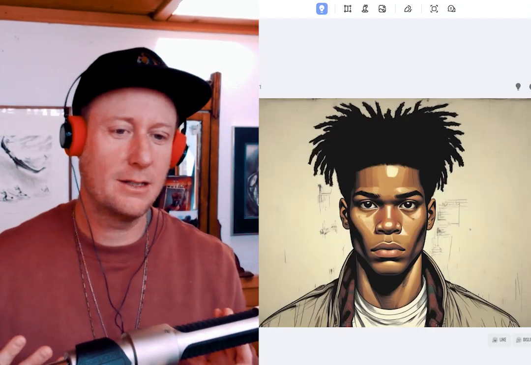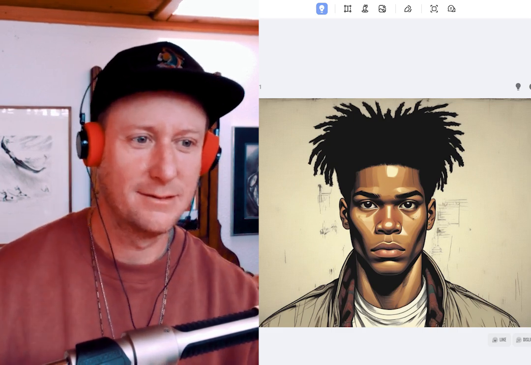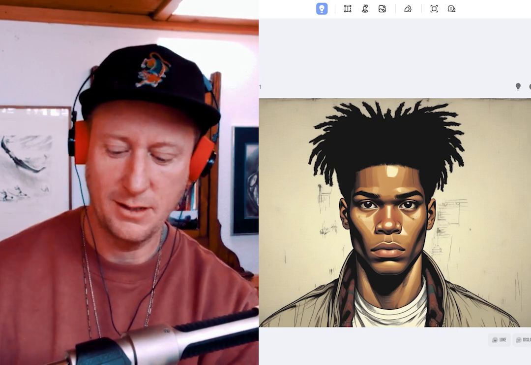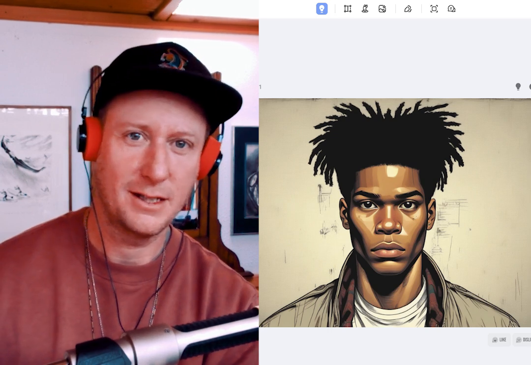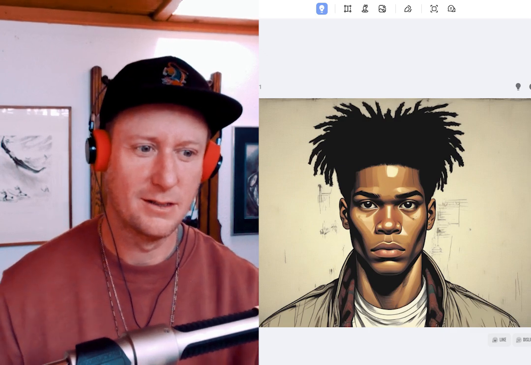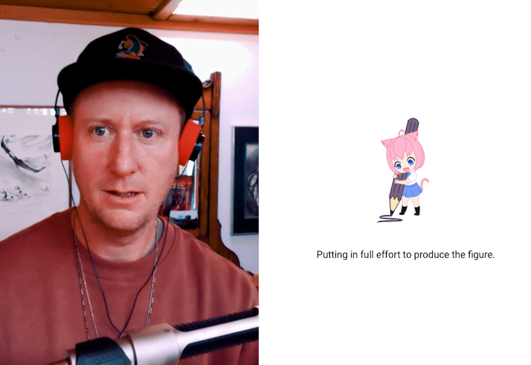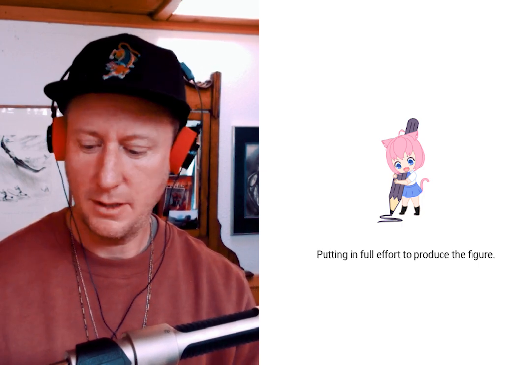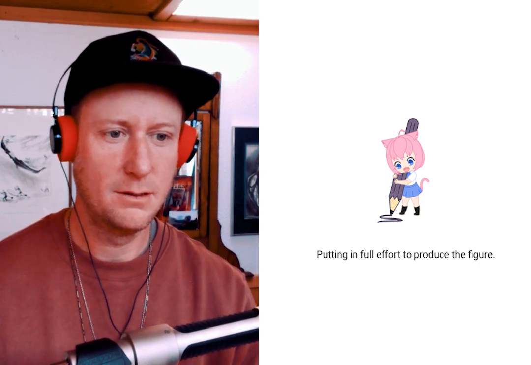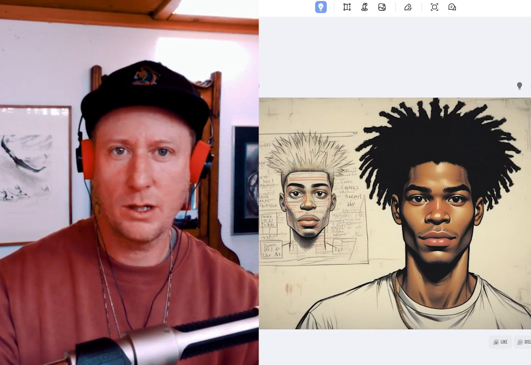So, okay, he looks a little severe, right? It's supposed to be a comedy. So let's just add comedic to the description, like comedic expression. See what it does. Comedic expression. Regenerate. Here she is doing her thing. Working hard, putting in full effort to produce the figure. This is looking pretty good. But he's more quirky than that.